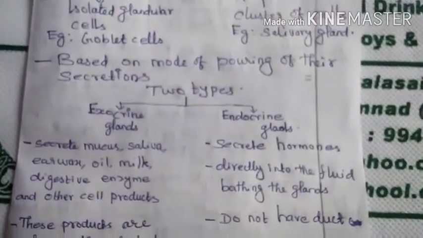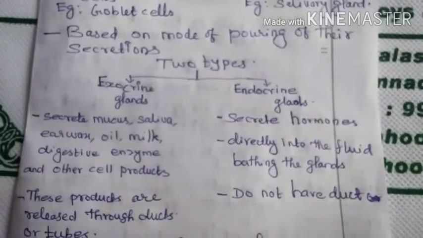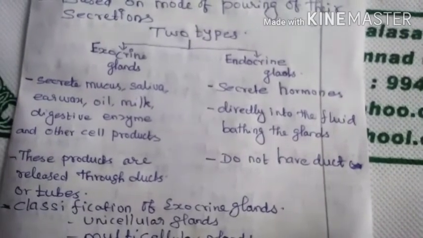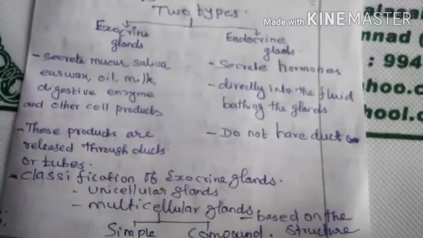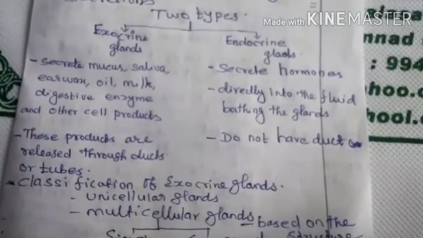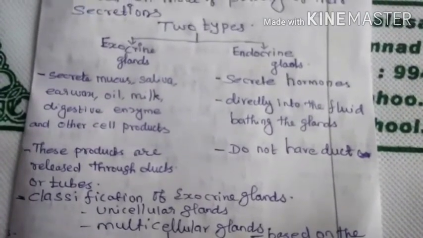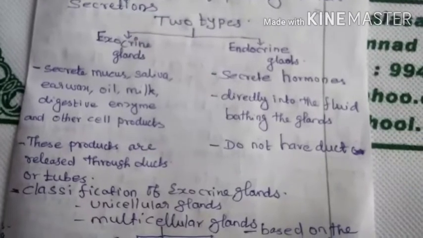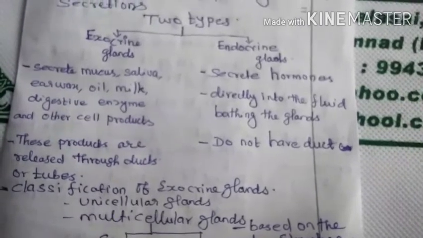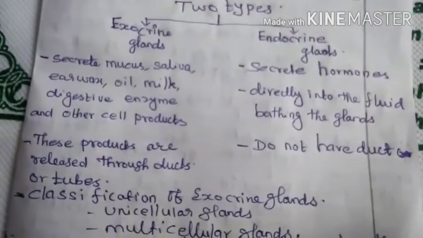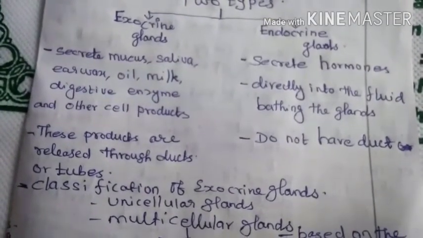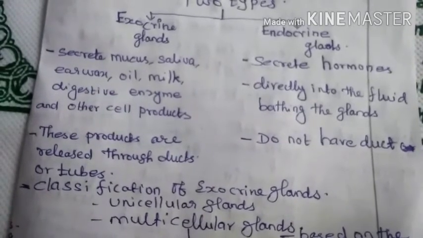So exocrine and endocrine. Exocrine glands secrete mucus, saliva, earwax, oil, milk, digestive enzymes and other cell products. These products are released through ducts or tubules. Next, endocrine glands secrete hormones. These glands secrete hormones directly into the fluid bathing the glands and do not have ducts. So this is called endocrine glands.